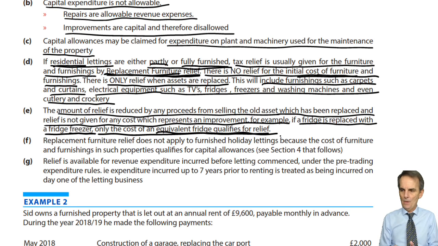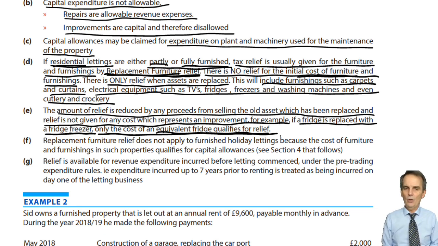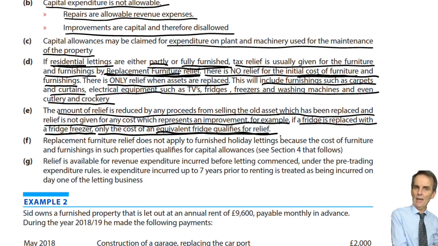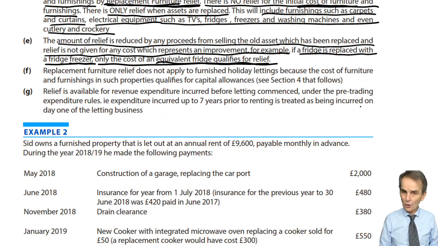So in my example, where we had bought this fridge freezer for £500, and the equivalent fridge, the original one we had just sold, would have cost £440, we're going to use the £440 instead of the 500. But of course that 440 is to be reduced by the proceeds you got from the sale of the old one. So the 440 less, I think it was £80 I said a moment ago, that would be 360. Okay, so that's a little tricky, that one. Don't worry, in example 2, you're going to be having a go at an example on that.